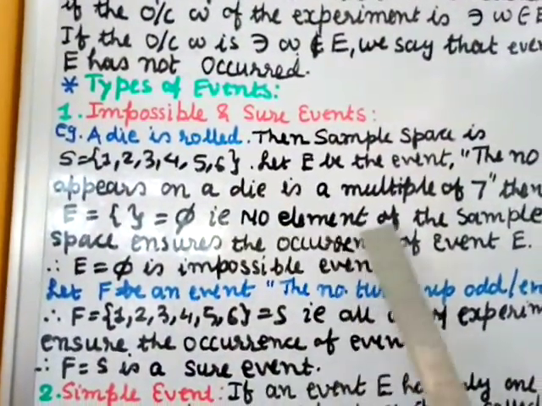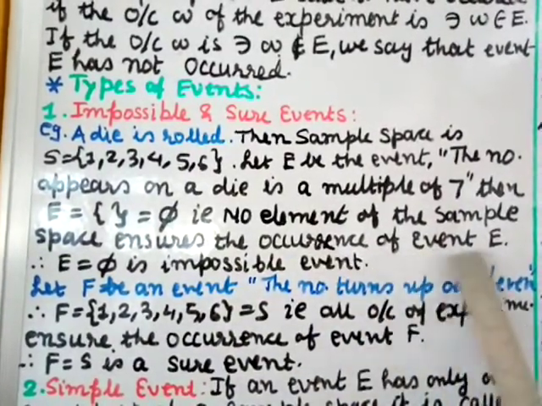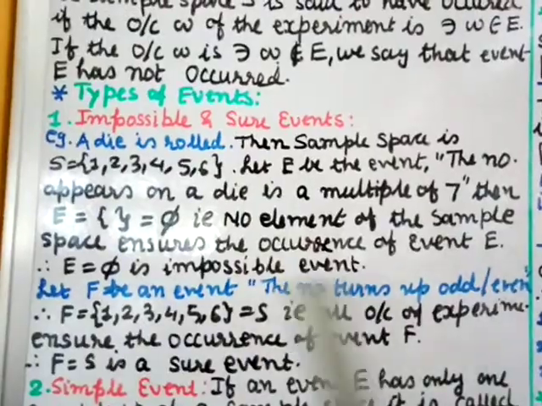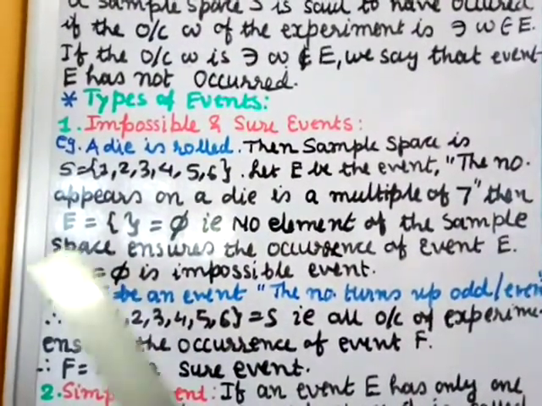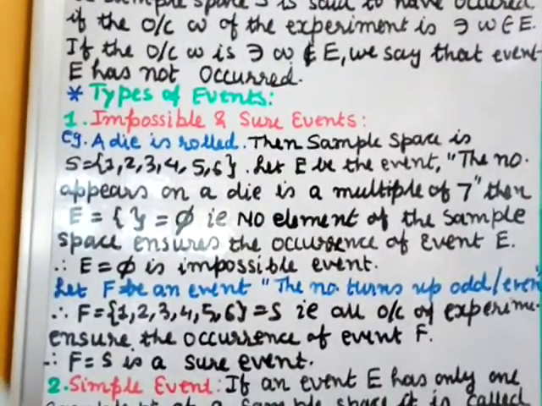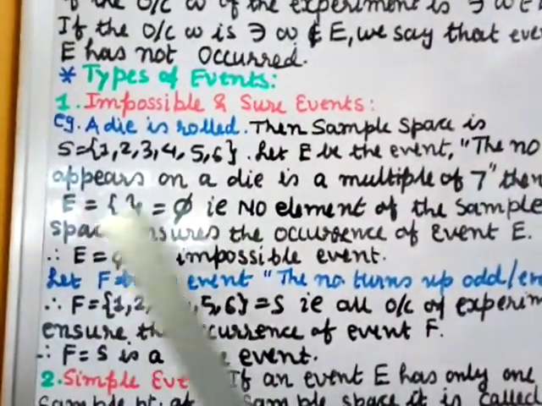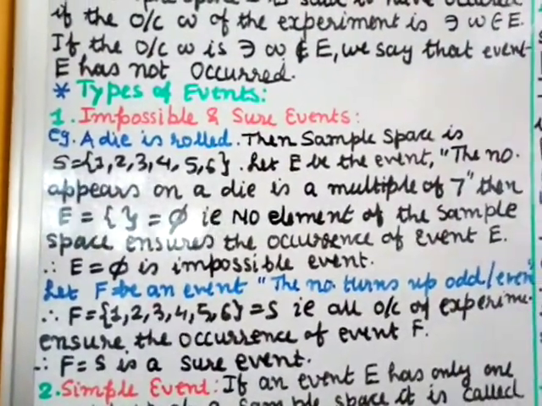That means no element of the sample space ensures the occurrence of event E. There is no element of S which is happening in E, because it is not ensuring the happening of E. That means E is phi, and this E equal to phi is called an impossible event.